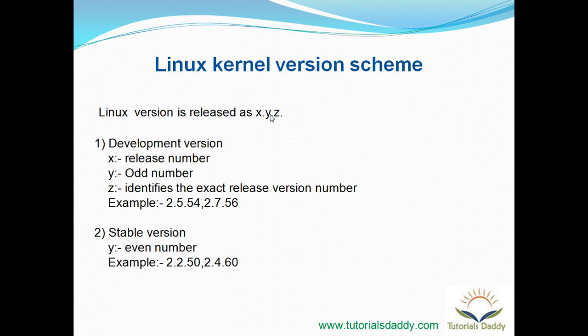So you can see the example like 2.5.54. Here 5 is an odd number, so it means it's a development version. And you can see in the stable version 2.2.50, here 2 is an even number, which means it's a stable version. So this kind of scheme we maintain.